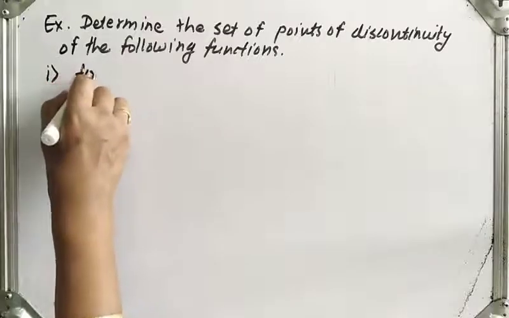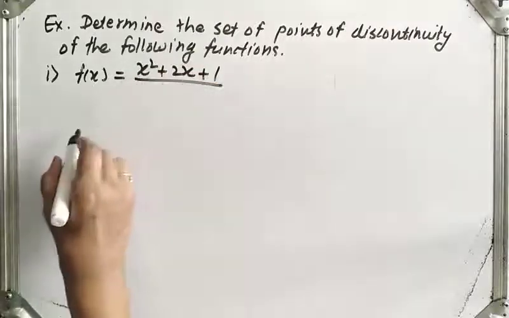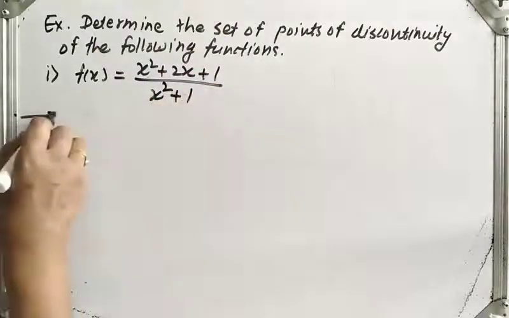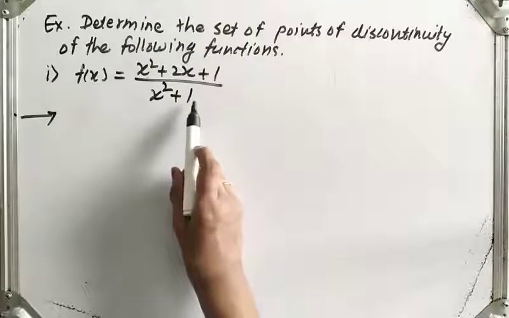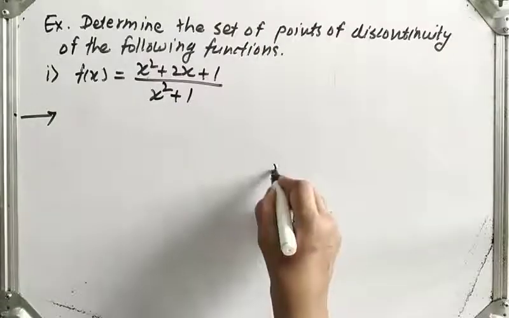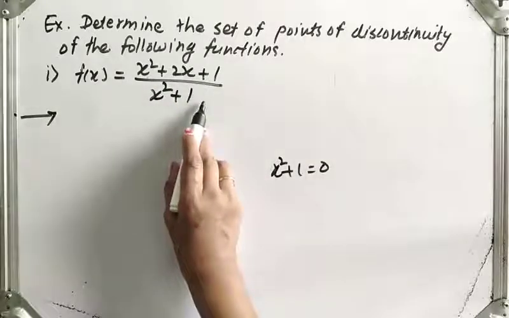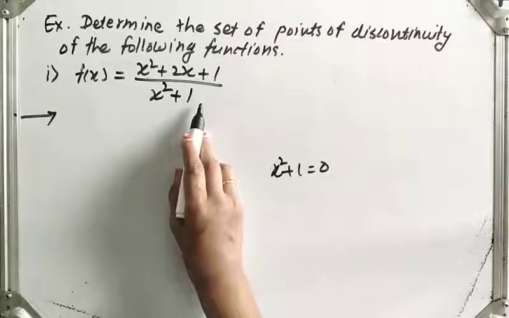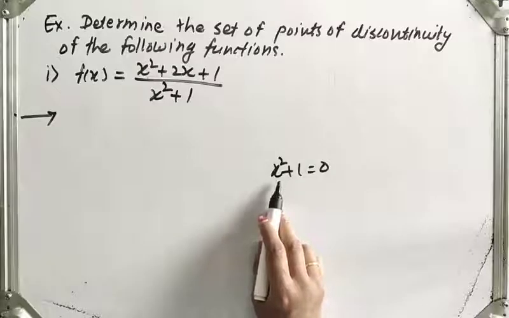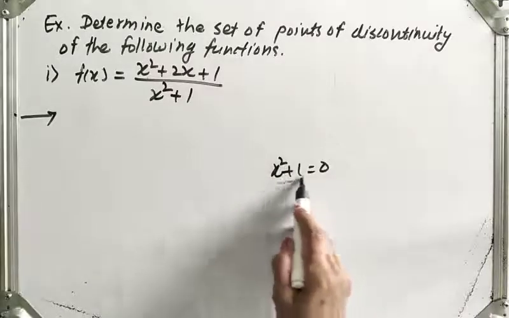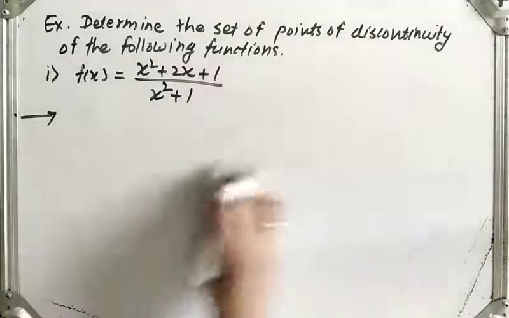First function is f of x is equal to x square plus 2x plus 1 upon x square plus 1. Now this function will be discontinuous at which point? Where the denominator becomes 0, means at the point where x square plus 1 will be 0, because some value upon 0 becomes infinity. But x is any real number and it is squared here, so this value will never be 0. So we say that this function is continuous everywhere over R.